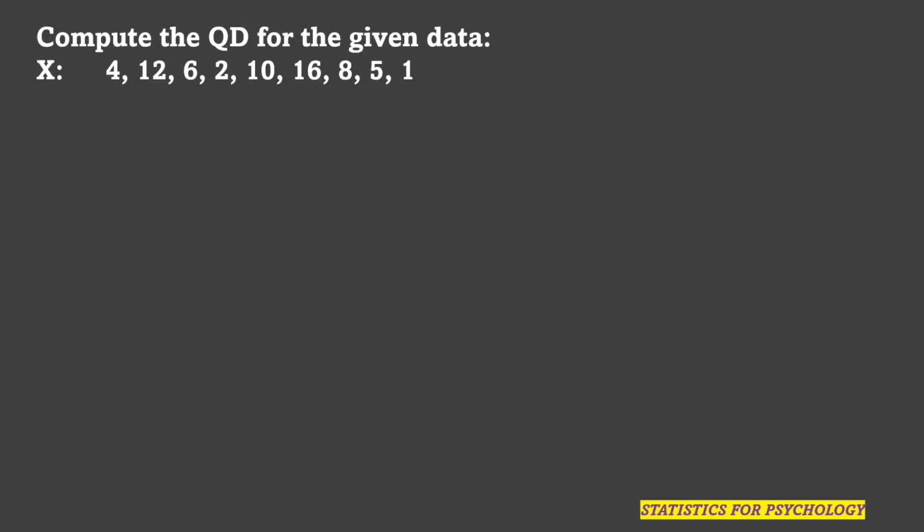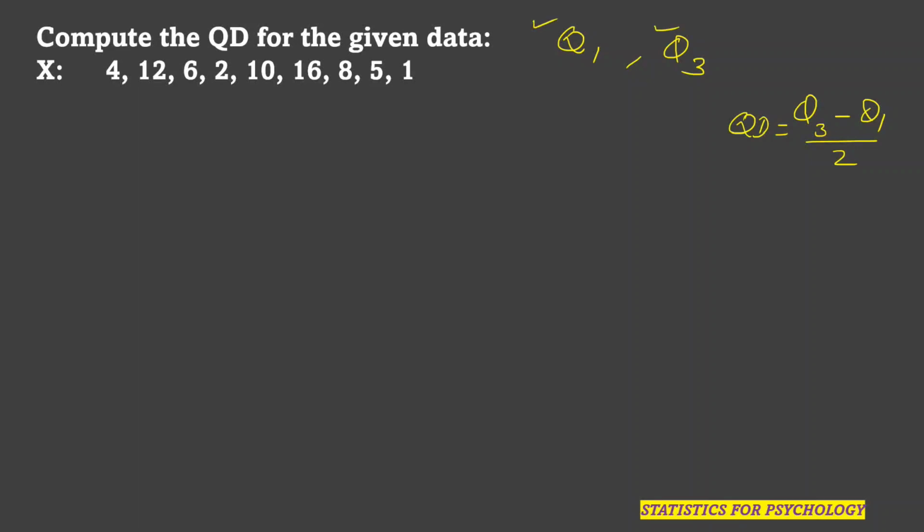And we need to find out the quartile deviation of this given data. As I have already told you, first we need to calculate Q1 and Q3. Once we calculate Q1 and Q3, then we can calculate quartile deviation by using the formula Q3 minus Q1 divided by 2. So the first step is calculating Q1 and Q3.